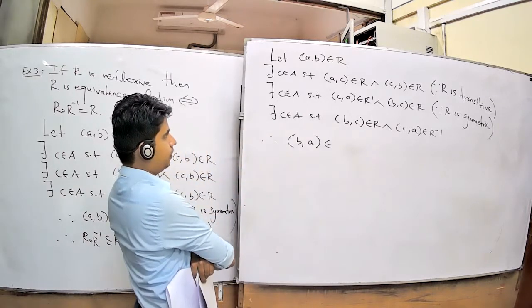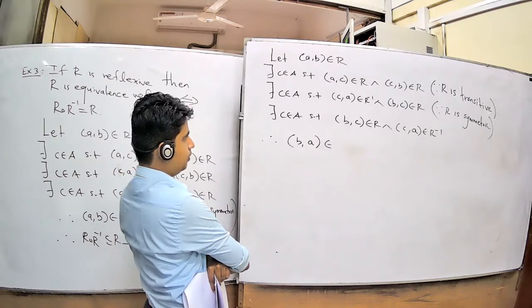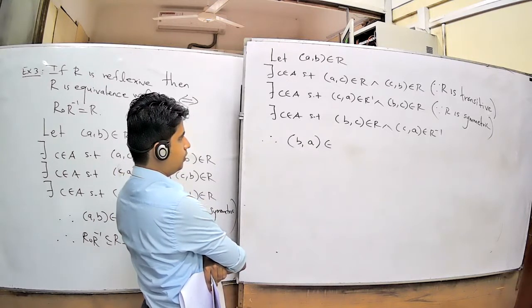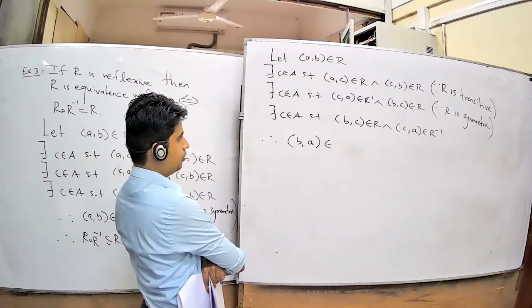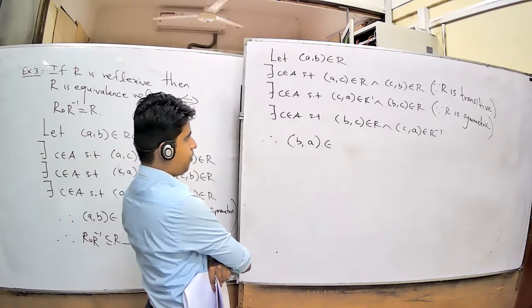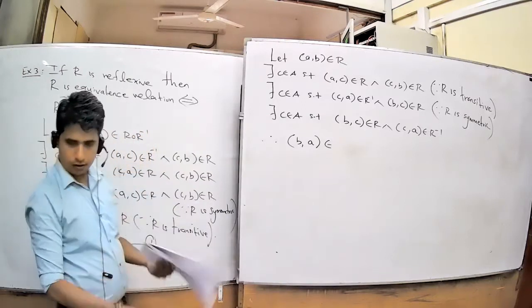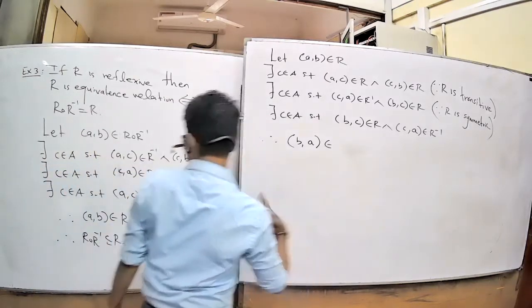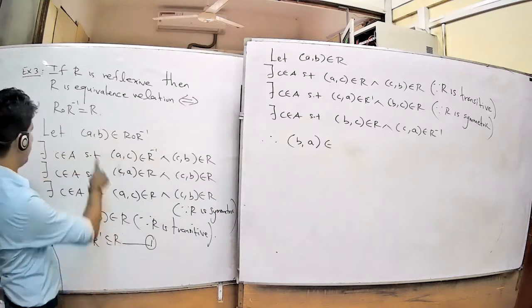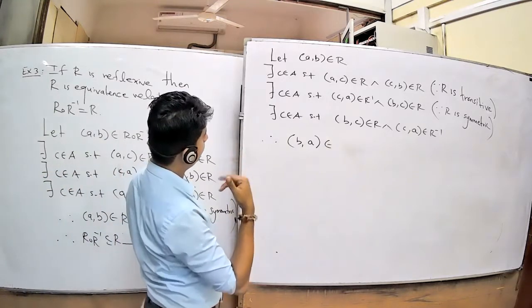R is symmetric. Because now your claim is you want to show that, suppose (A, B) belongs to R, and R is symmetric, therefore (B, A) also belongs to R.